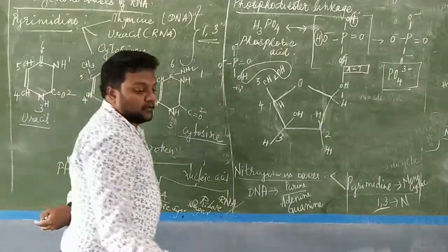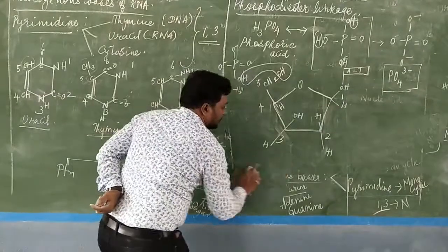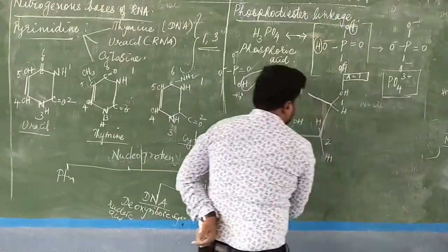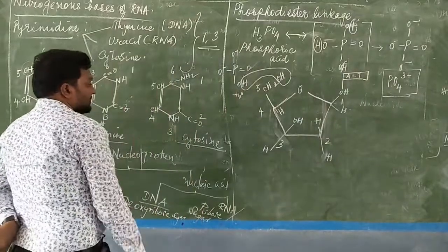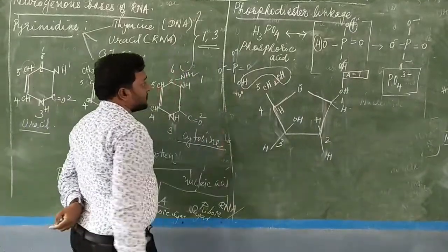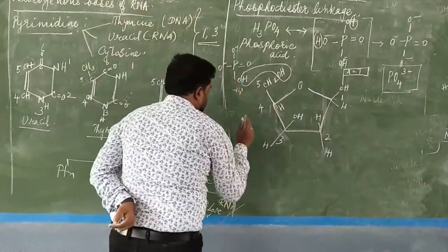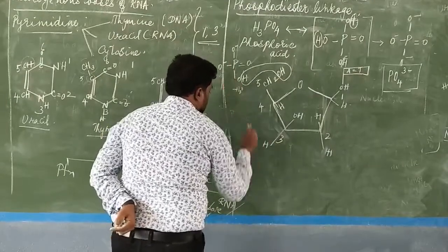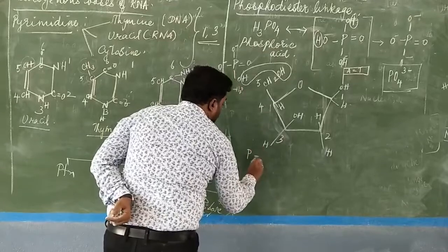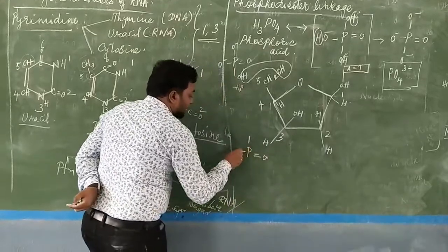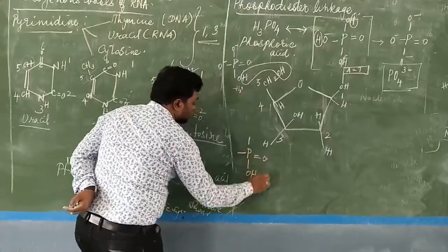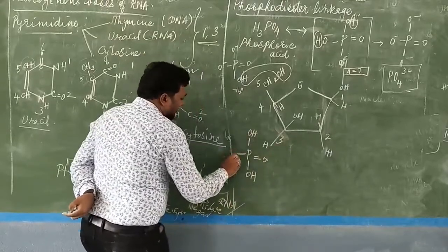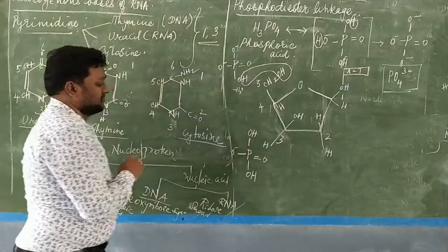Okay, now downwards we will see the same ring structure template drawn here. What is the ring structure? The phosphate with double bond O, and here I put OH again. Here again I am writing OH and here I am writing O minus.